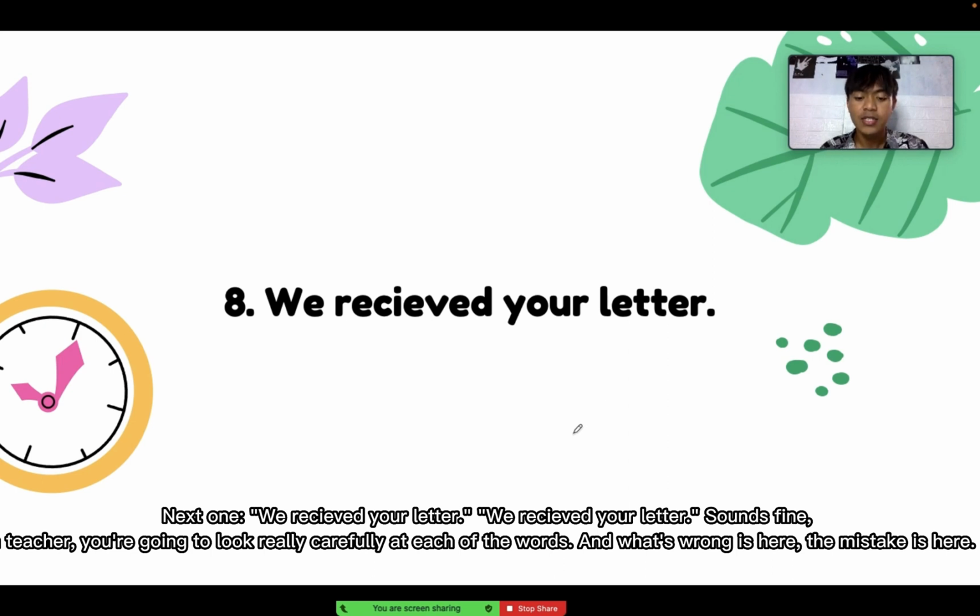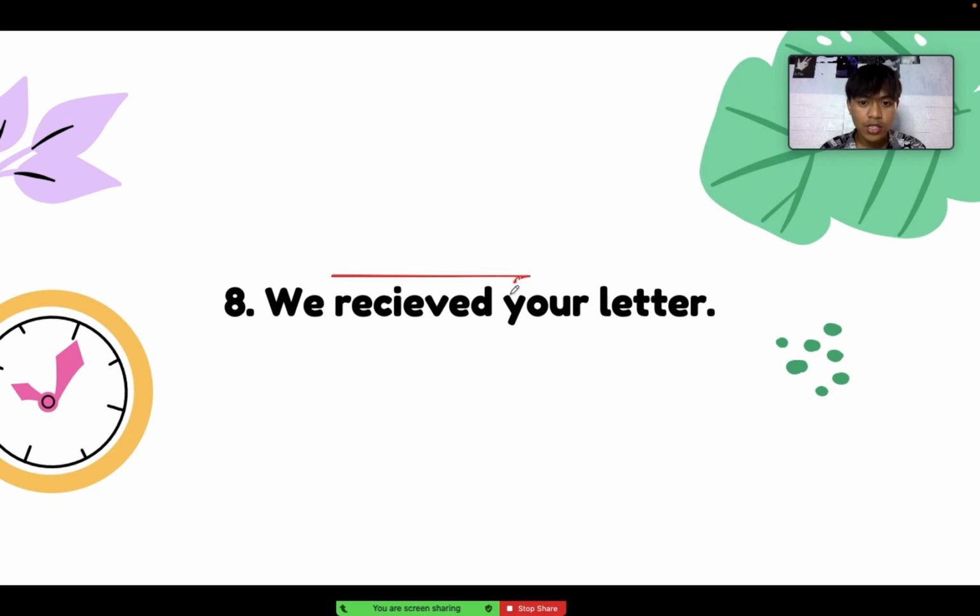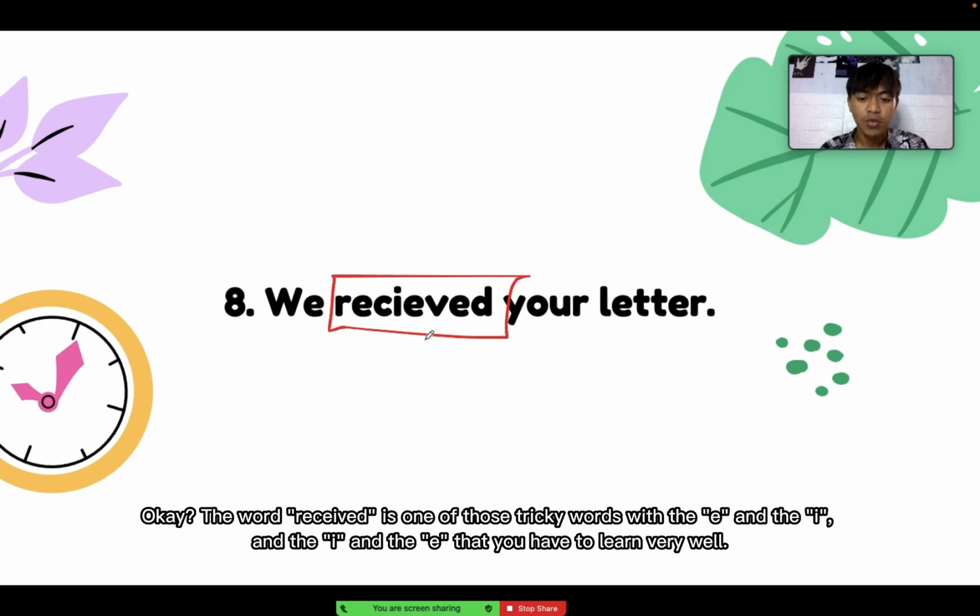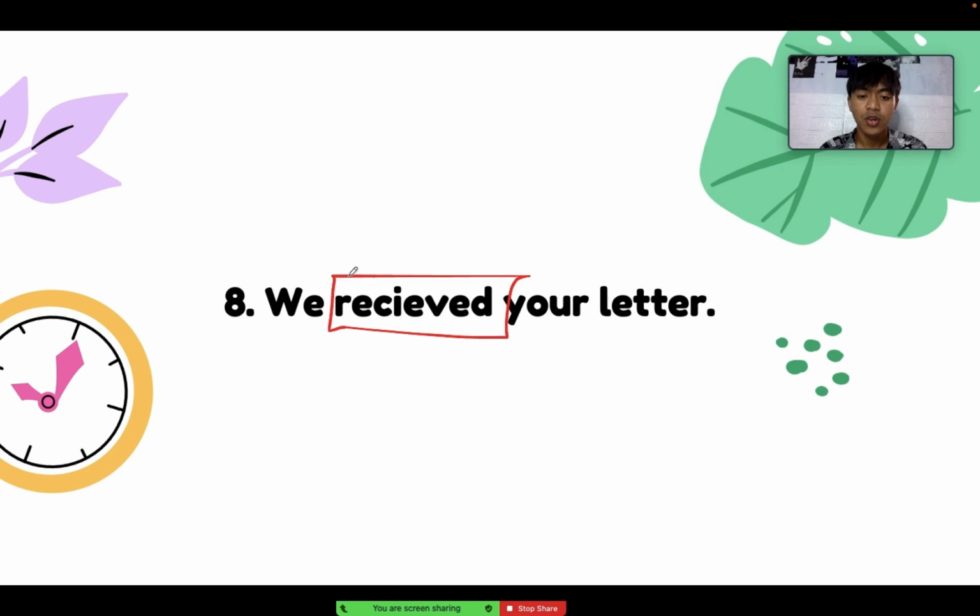The mistake is here on the word "receive." The word receive is one of those tricky words with the E and the I and the I and the E that you have to learn very well. So the correct one is "we receive."